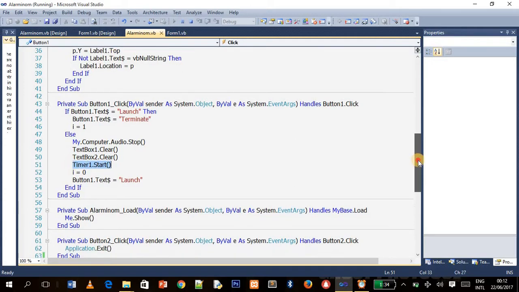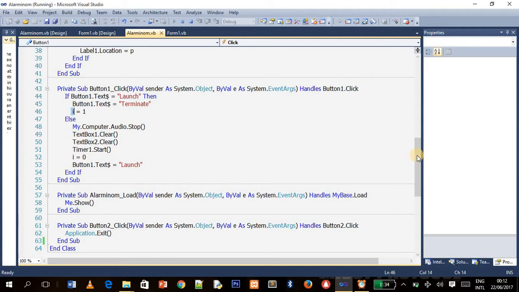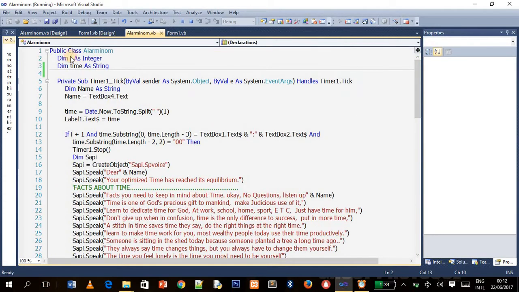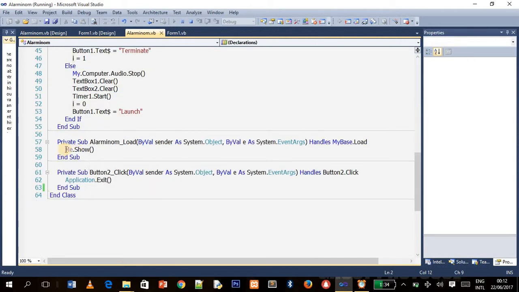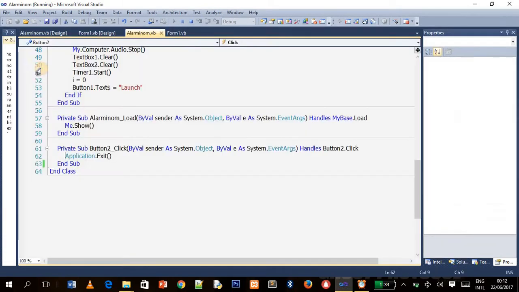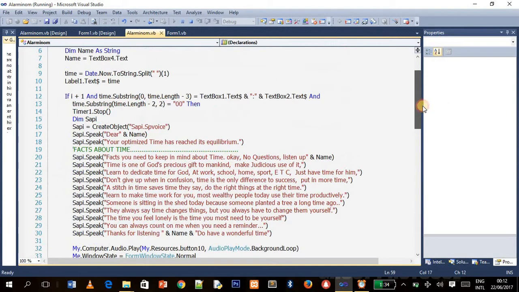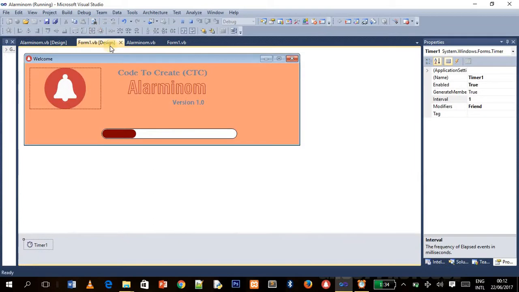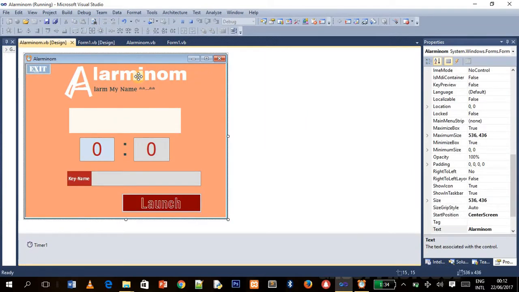Sorry, and remember we will declare a global variable called I. This is the I. And the next thing is when the aluminum form loads, it should show the aluminum, and the exit button is Application.Exit. We are done with this. I think you understand everything, and this is just how the aluminum was created.